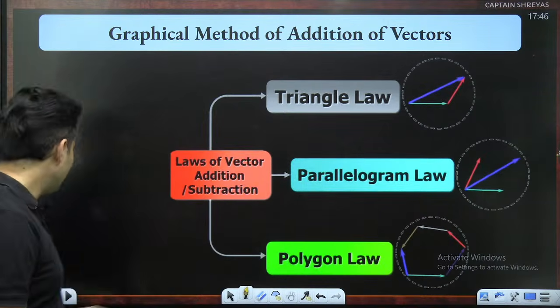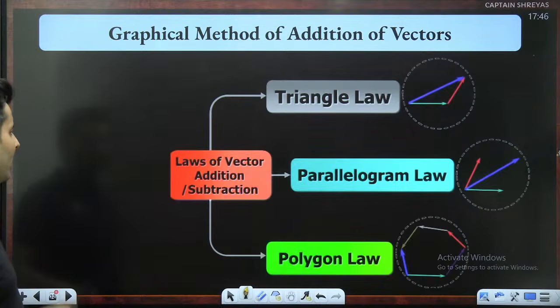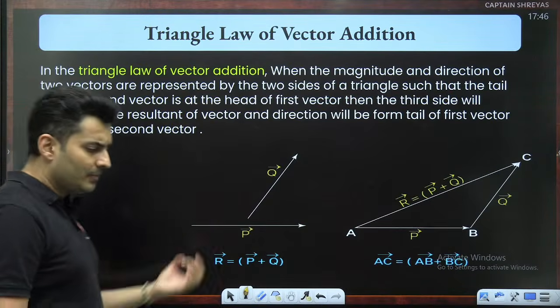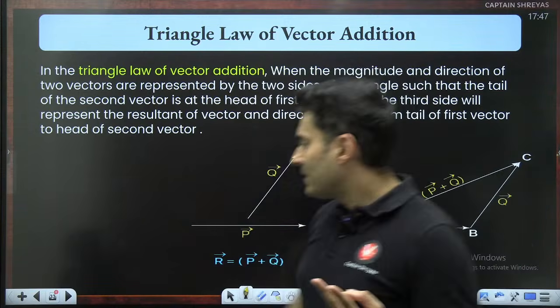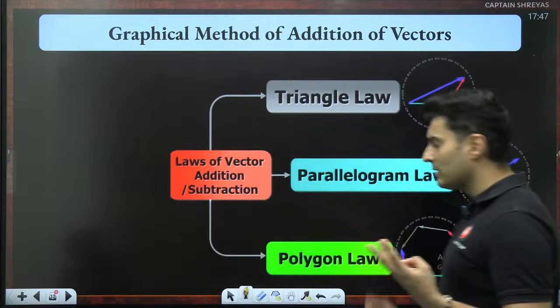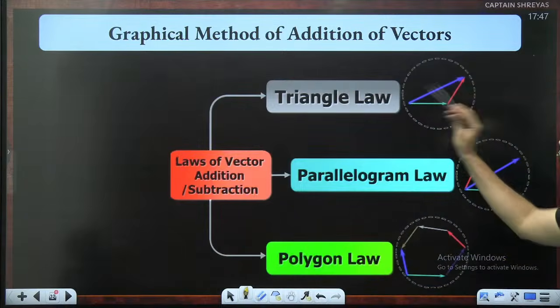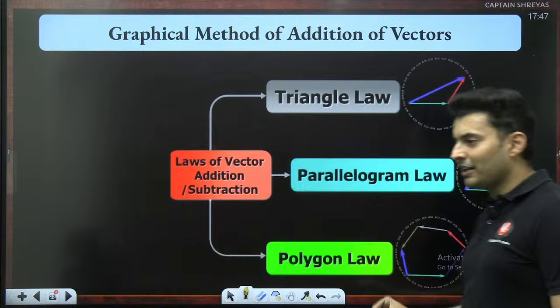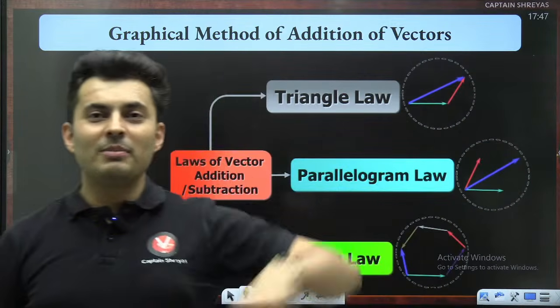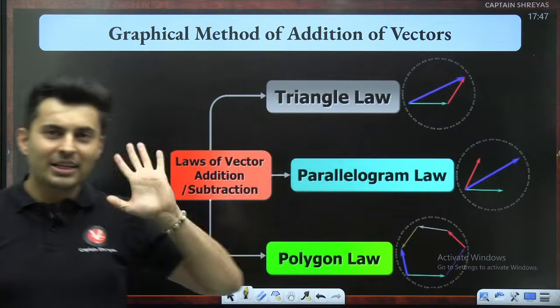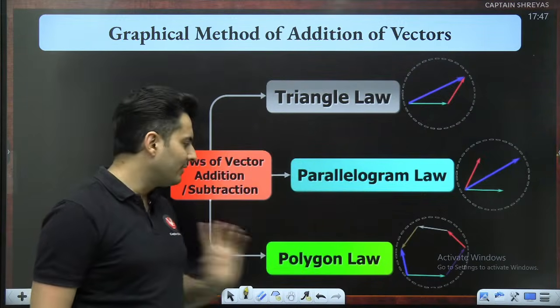Okay, so let's start with the three different geometrical ways of adding vectors. The first one is the triangle law. The second one, like I said, is the parallelogram law. The third one is called the polygon law. Like the name suggests, triangle means make a triangle, parallelogram means make a parallelogram, polygon means make a polygon. So it has something to do with the shape of that figure.